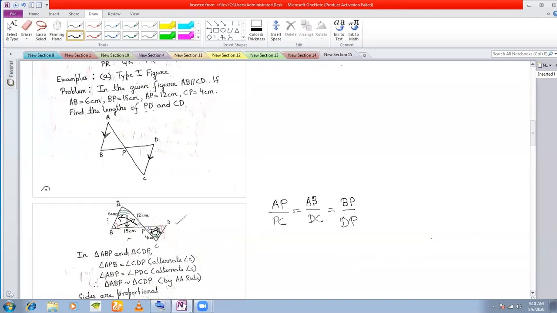Find the lengths of PD and CD. So what is PD? Which one is PD? This one is my PD. We have to find this. This one is my CD, which I have to find. Okay. And now let's see what is given.